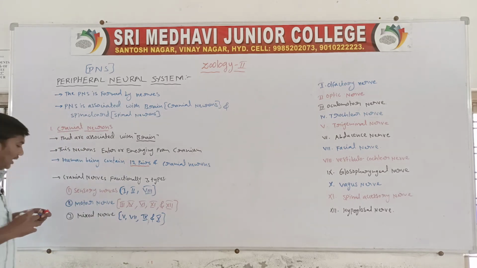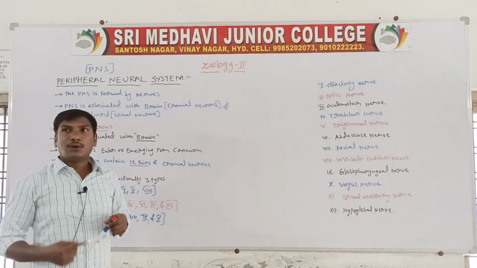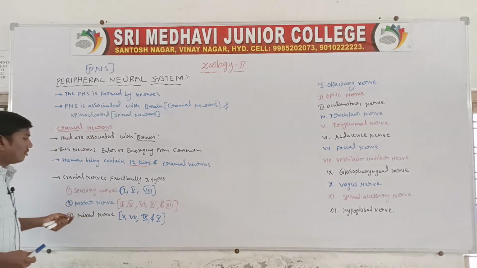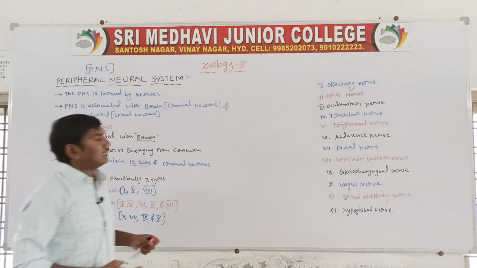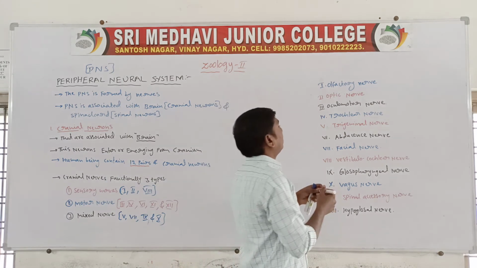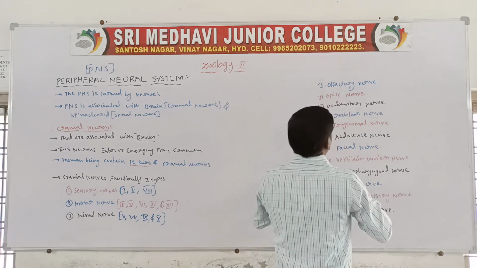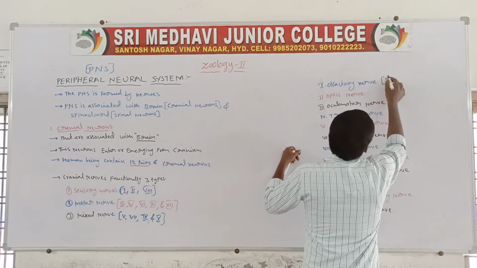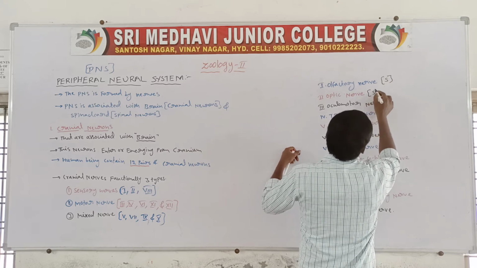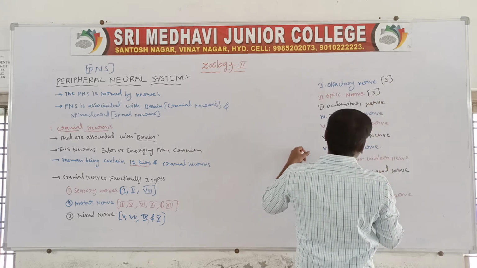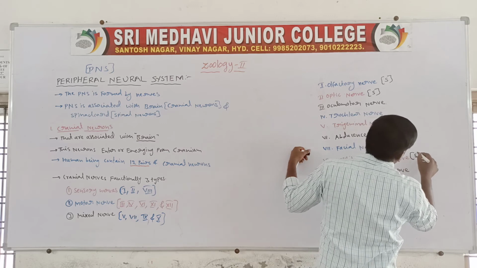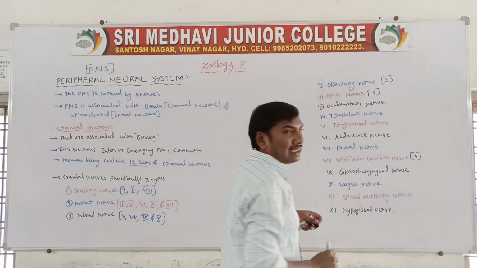Sensory nerves, motor nerves and mixed nerves. So the sensory nerves are the 1, 2, 8. So these are the sensory nerves. Next one, 8th one also sensory nerve. 1 to 8 are the sensory nerves.